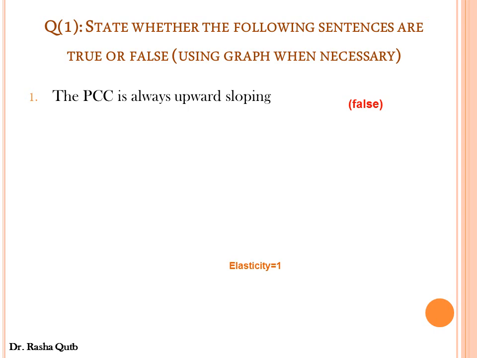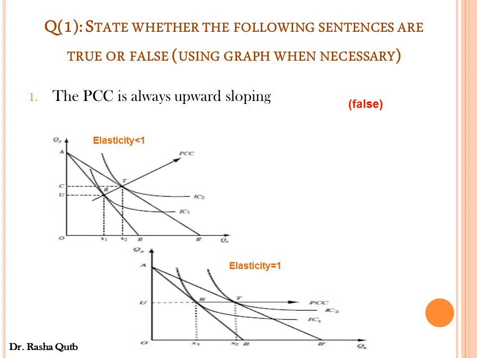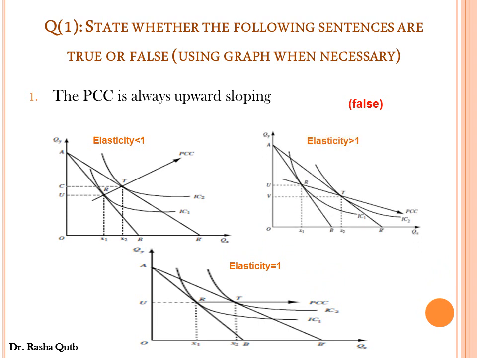When price elasticity of demand equals 1, price consumption curve would be horizontal. When price elasticity of demand is less than 1, when we have inelastic demand for good X, price consumption curve would be upward sloping, and when we have elastic demand, price consumption curve would be downward sloping.